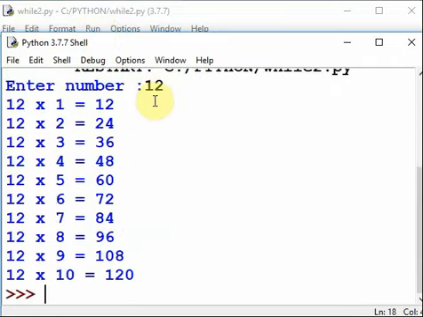Twelve is given as an input and it prints the table of that number.